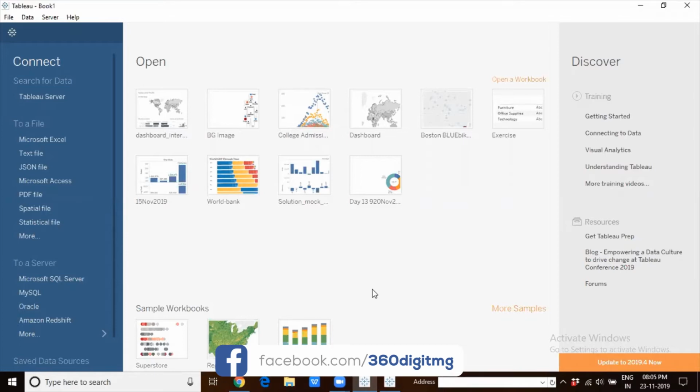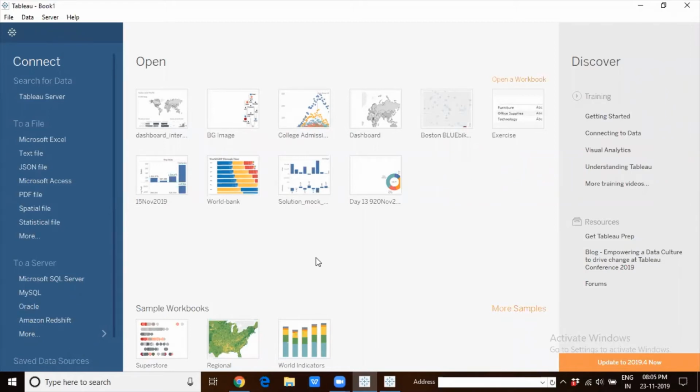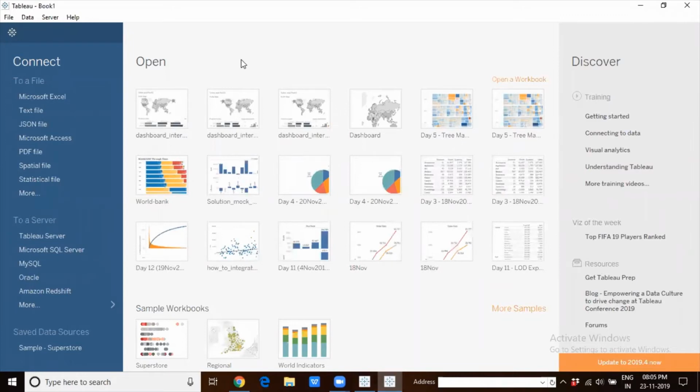And support has been added for the Italian language. Whenever we create any workbook in Tableau, it is now defaulted to the locale on your machine.